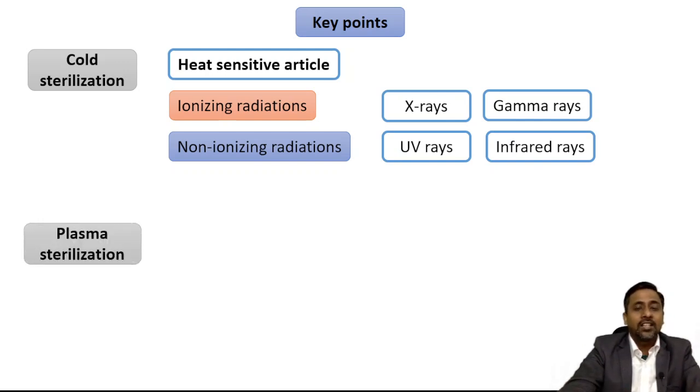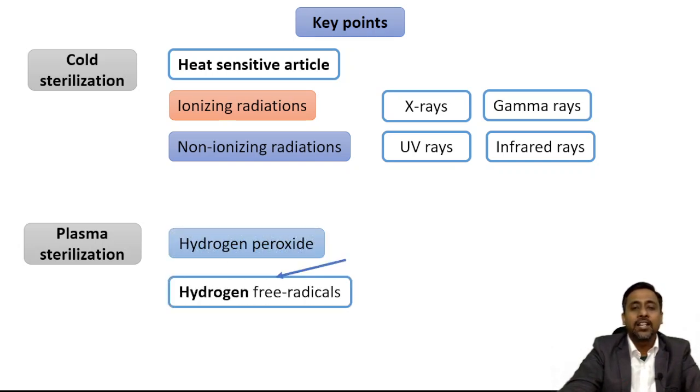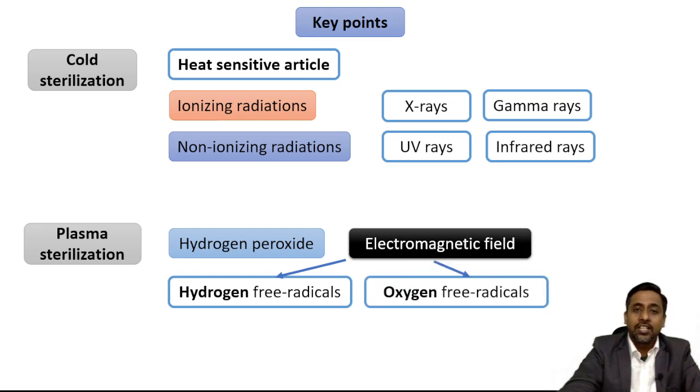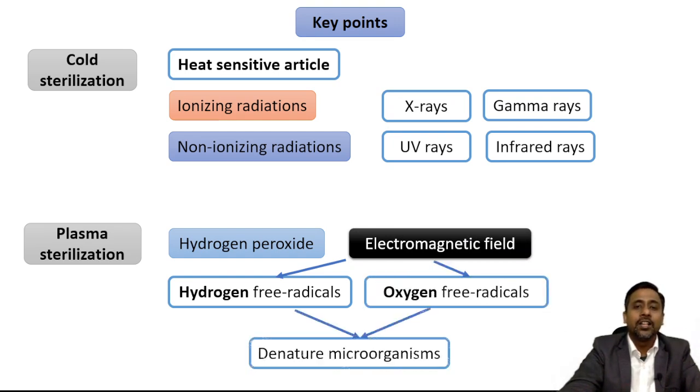And then plasma sterilization. Which gas will we use for plasma sterilization? Hydrogen peroxide. And we will introduce this hydrogen peroxide to an electromagnetic field. Okay, and this introduction to the electromagnetic field will lead to generation of hydrogen free radical and oxygen free radical, and these two free radicals will lead to denaturation of microorganisms. So this is plasma sterilization. So remember the name of the gas for plasma sterilization: hydrogen peroxide, H2O2. Okay, and it is exposed to an electromagnetic field.